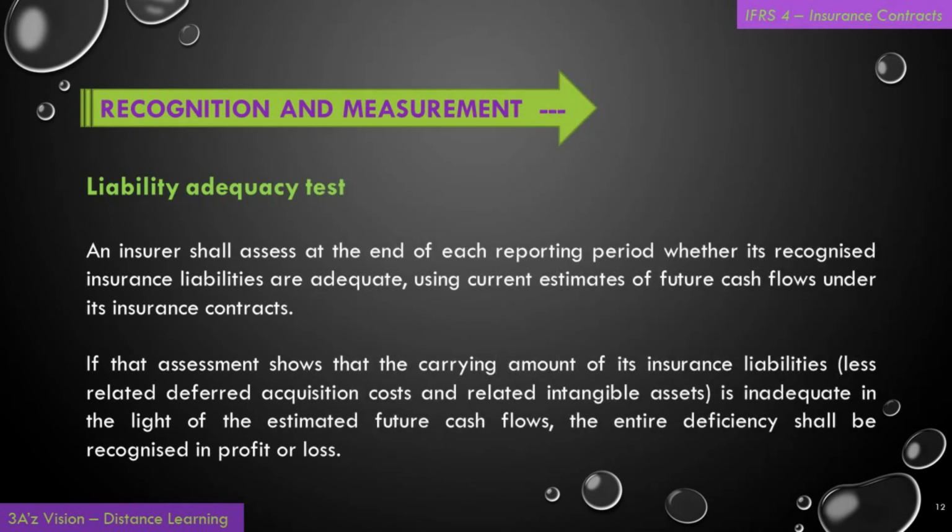Liability adequacy test. An insurer shall assess at the end of each reporting period whether its recognized insurance liabilities are adequate, using current estimates of future cash flows under its insurance contracts. If that assessment shows that the carrying amount of its insurance liabilities, less related deferred acquisition costs and related intangible assets, is inadequate in the light of the estimated future cash flows, the entire deficiency shall be recognized in profit or loss.